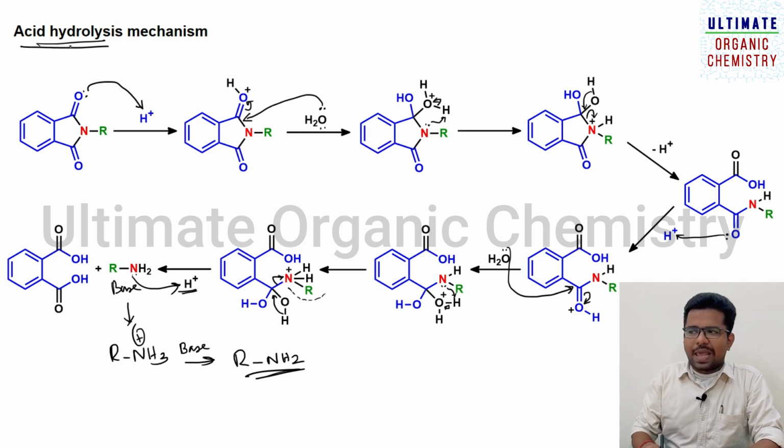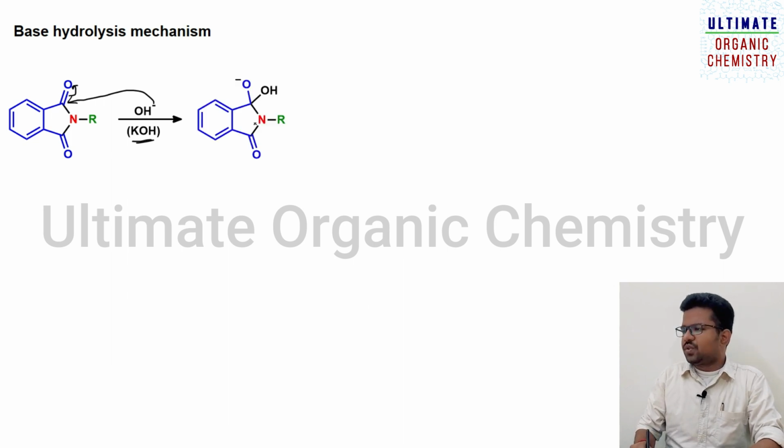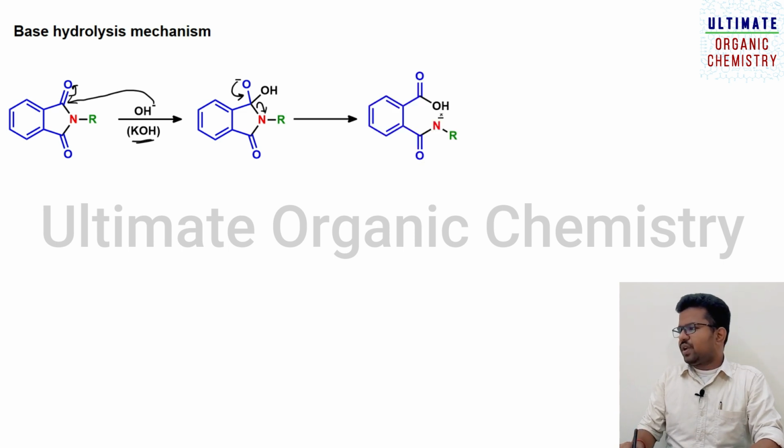Okay, so this is about the acid mediated hydrolysis process. Let us discuss the base mediated hydrolysis process. In this case, the OH minus which comes from potassium hydroxide will directly attack this carbonyl carbon. As a result, this electron will be shifting towards the oxygen atom, so it will form this species. Once it is formed, this electron comes back here and this will be leaving as N minus. It takes 2 electrons and there will be a negative charge on nitrogen, so it will form this one.